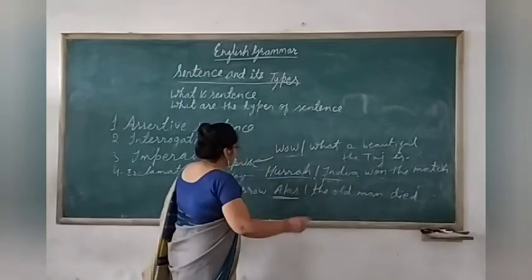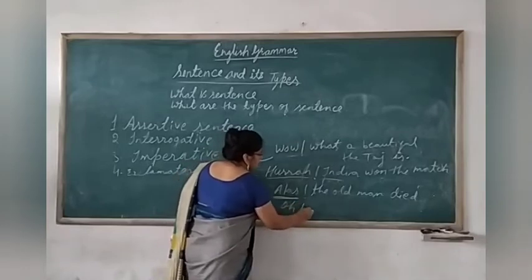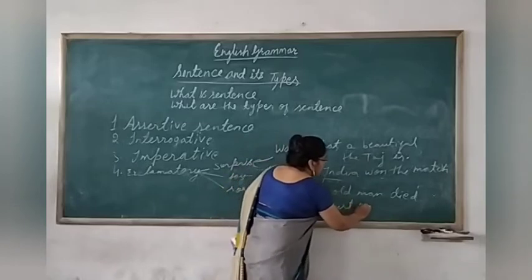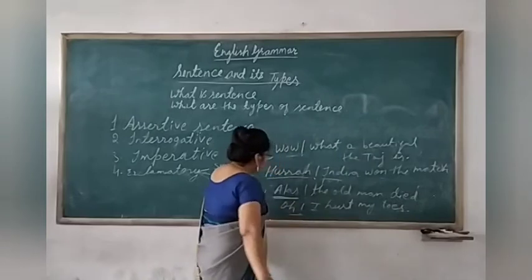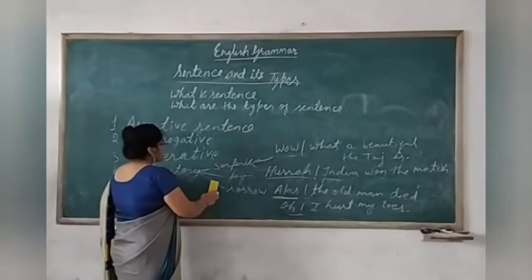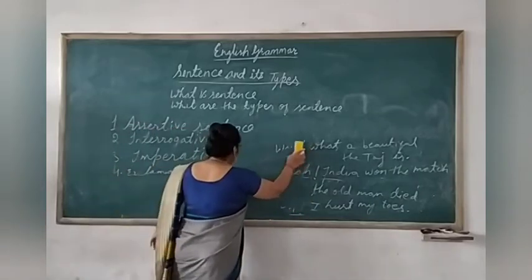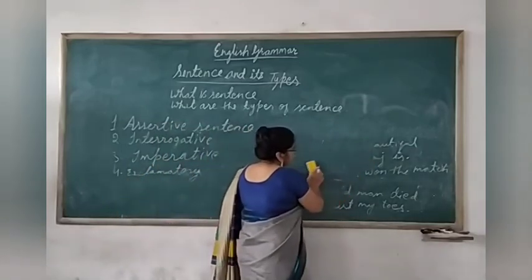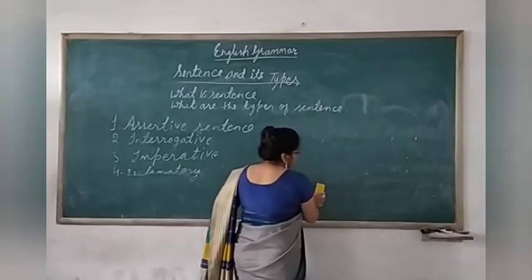Same way, if you say, oh, I hurt my toes. Here also, what are you showing? So children, exclamatory sentences contain surprise, joy and sorrow. If these types of sentences come, it goes in exclamatory sentence.